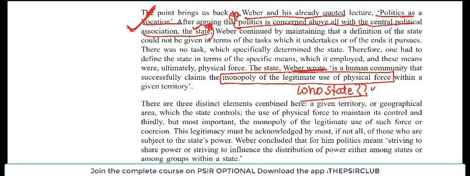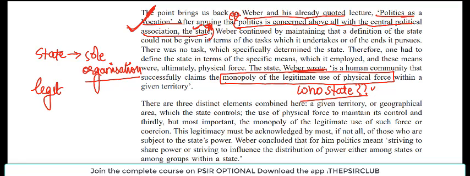Weber says that the state is the sole organization which has the monopoly over legitimate use of physical force.